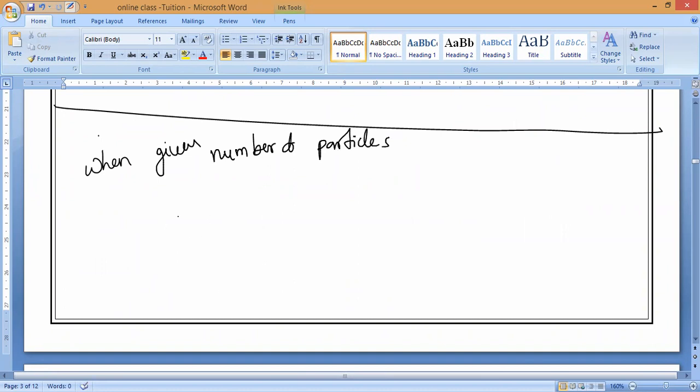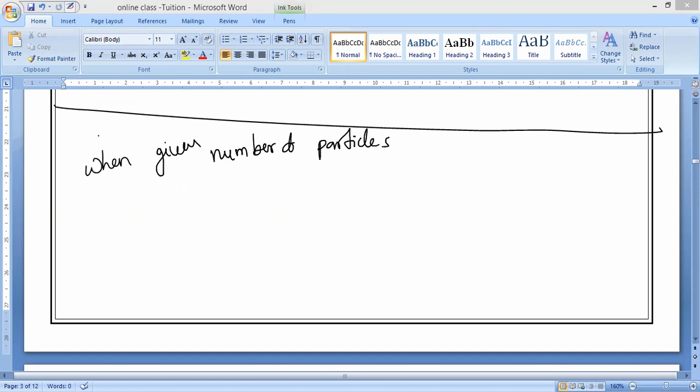Number of particles. Then the number of moles is equal to, please all of you note down the formula. What is the symbol of number of moles? Small n.